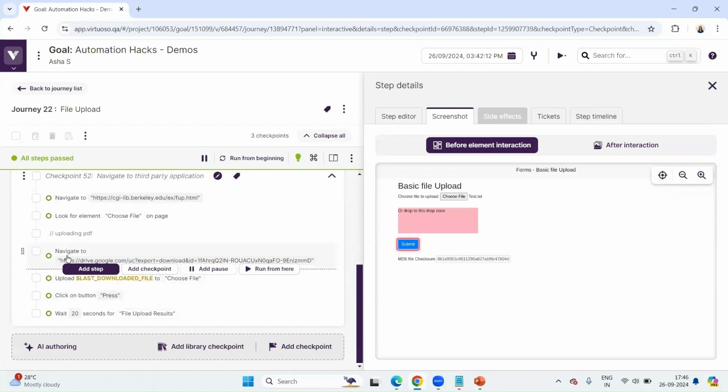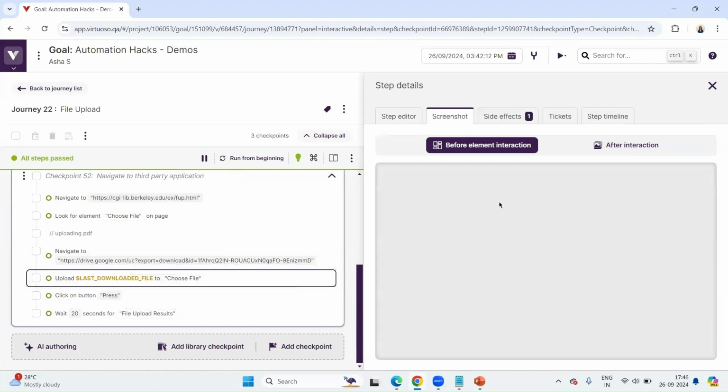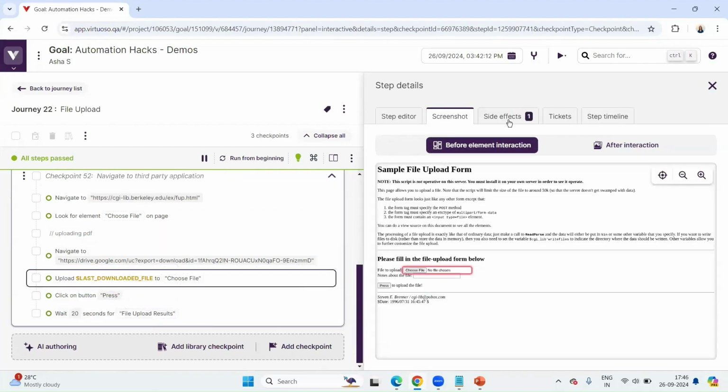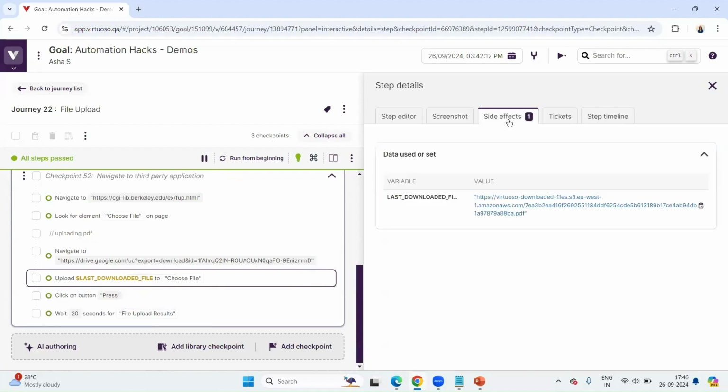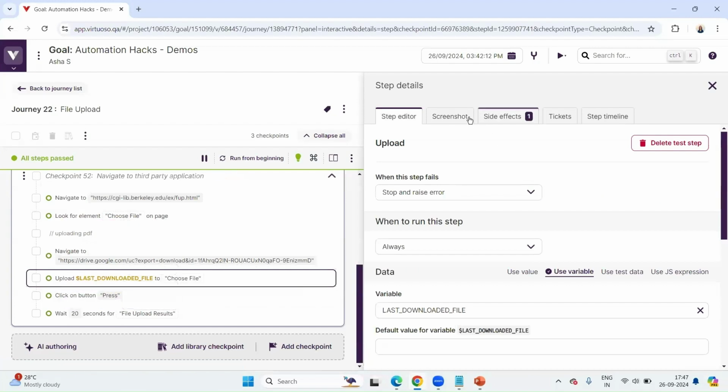Now let's suppose you don't want to store that text file inside our Virtuoso. You are taking it from another application and you would want to directly upload it, right? For that, we use another variable called last download file. You can see it better here in the side effects. Let's suppose we want some data to be stored. It will be stored in cloud drive and then it is available in the form of a link. And what we have to do is we just have to upload it.